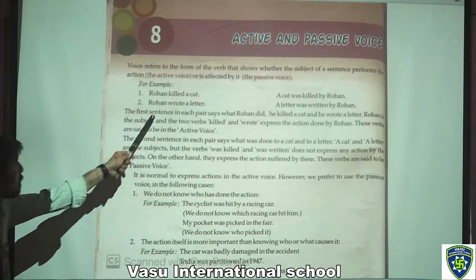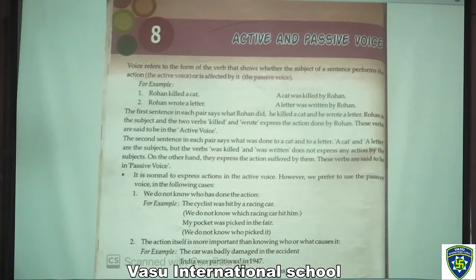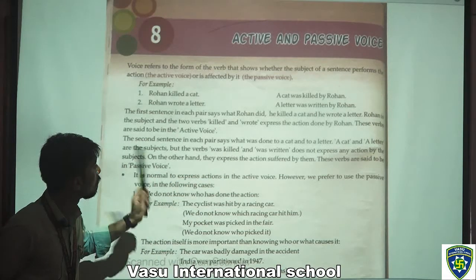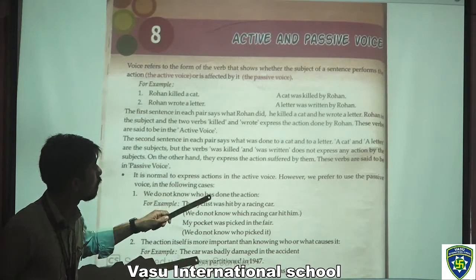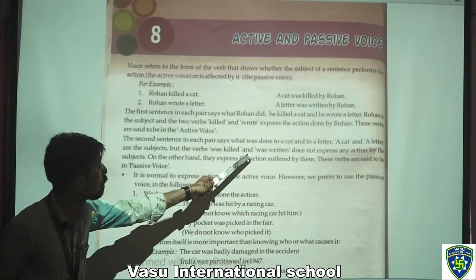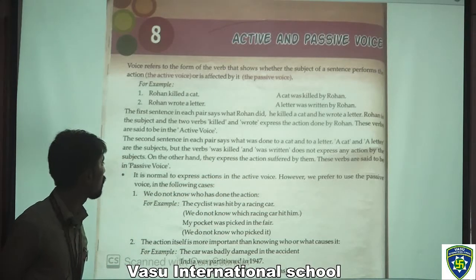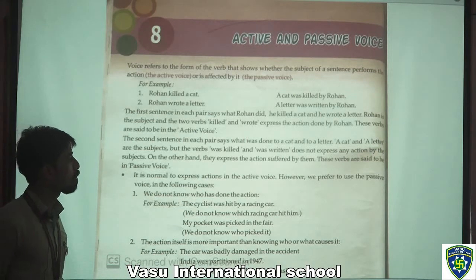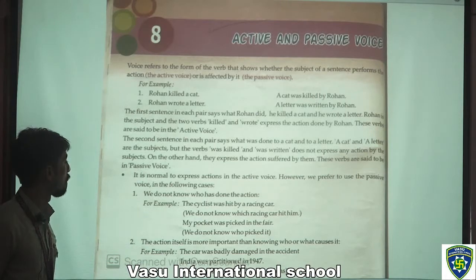Now in the second sentence of these pairs, the action is not done by a cat or a letter. A cat or a letter are the subjects, but the words was killed and was written do not express any action by the subjects. On the other hand, they express the action suffered by them. These verbs are said to be in the passive voice.